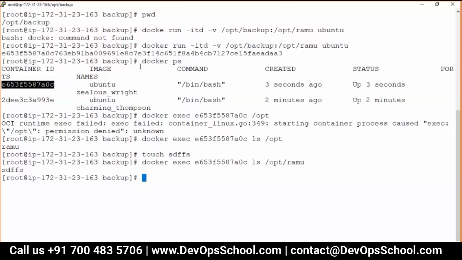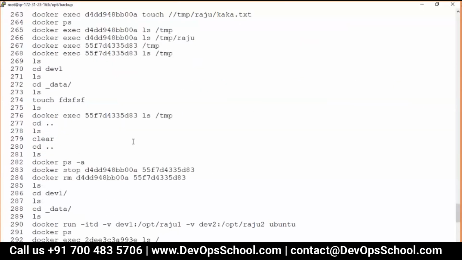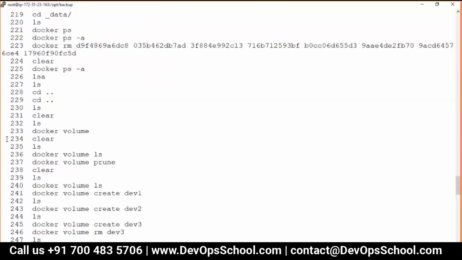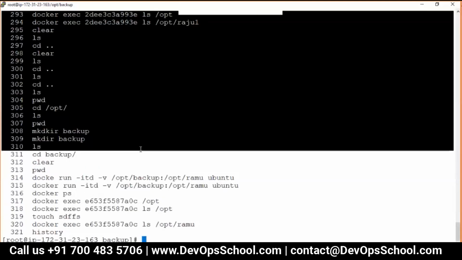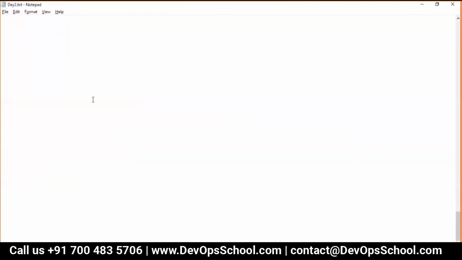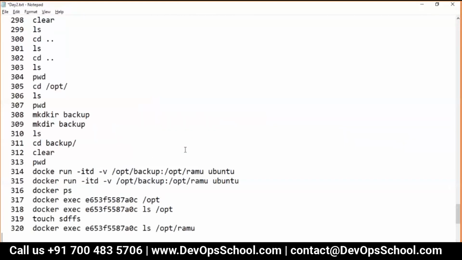See here. So guys, did you understand the second type of volumes also? It's just a matter of changing the path. Did you understand this? All of you. Guys, are you there? Yeah. So guys, this is the volume type.